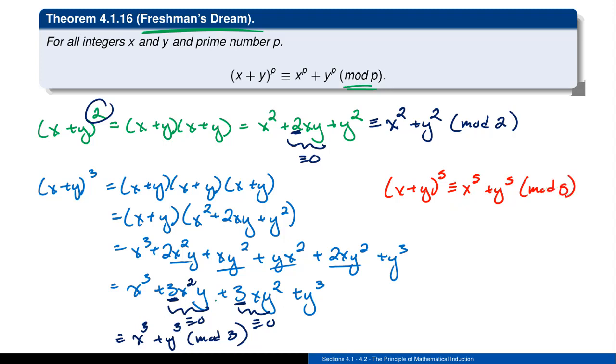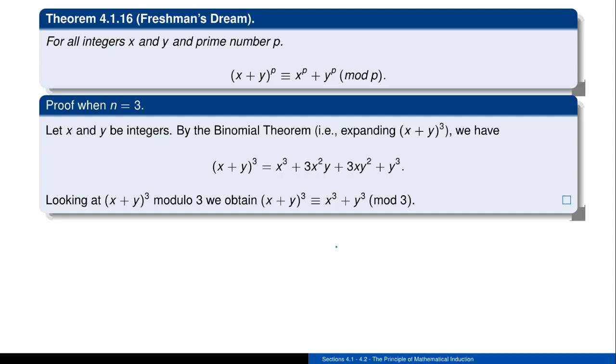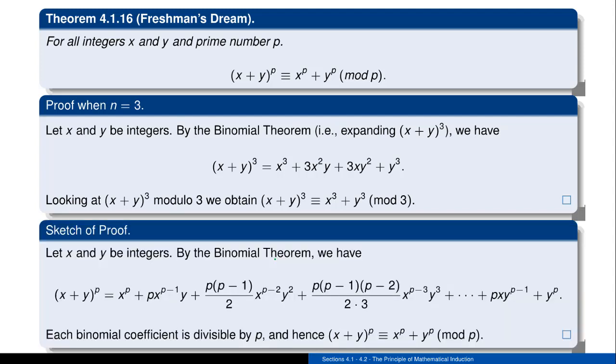All of those little middle bits, just like you saw in the 3 case and in the 2 case, are actually going to disappear. So this notion of just bringing the 5 onto the x and 5 onto the y is not true in general, but if you do this reduction modulo 5, it is actually true. So as I mentioned, we're not going to go into the full guts about why this result is actually true in general. So here's the proof when n is equal to 3, the one that we just got done doing.